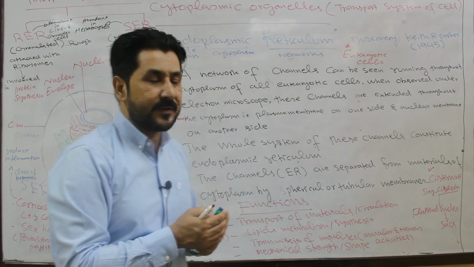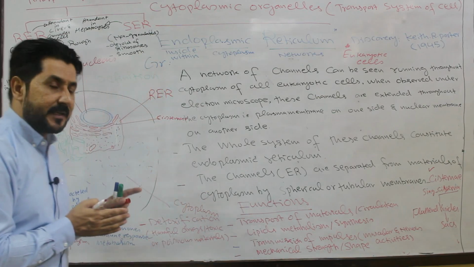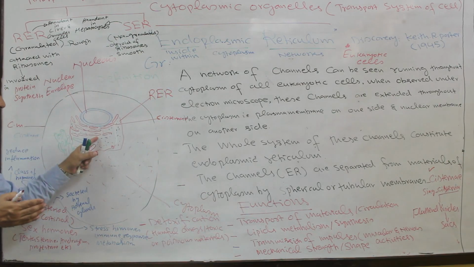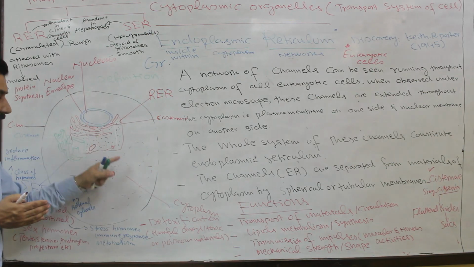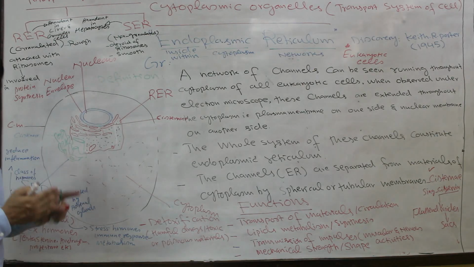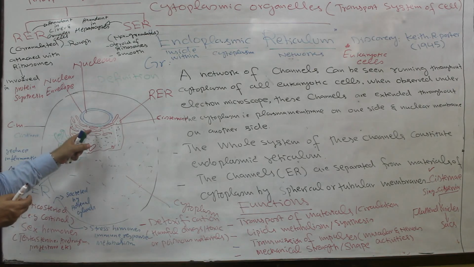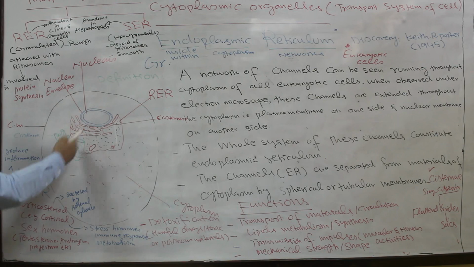So these flattened vesicles, called cisternae, separate the material present inside the endoplasmic reticulum from the material present in the cytoplasm. In this way, material is transported through the endoplasmic reticulum from the nucleus towards the plasma membrane, and from the plasma membrane towards the nucleus, with the help of what?